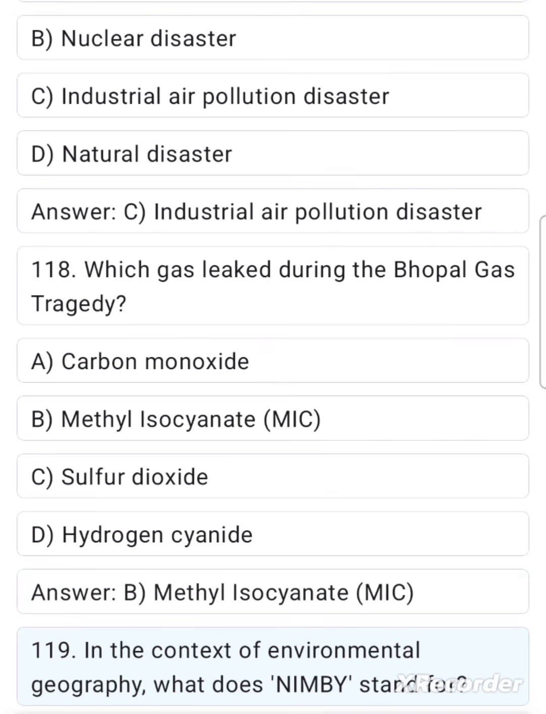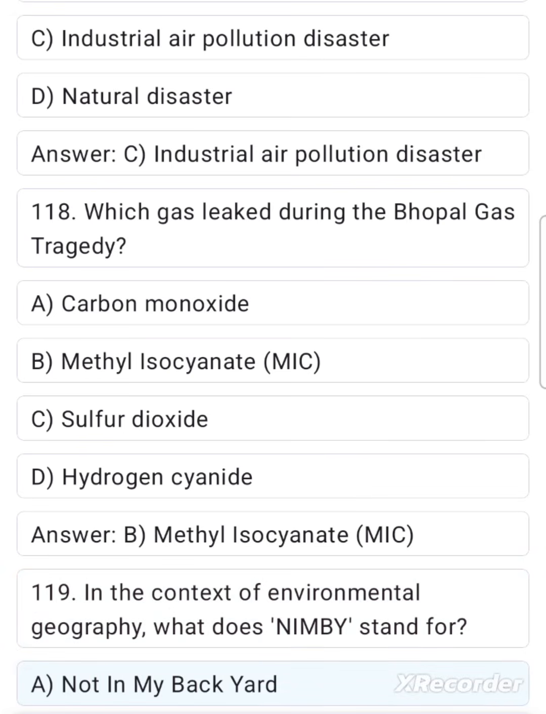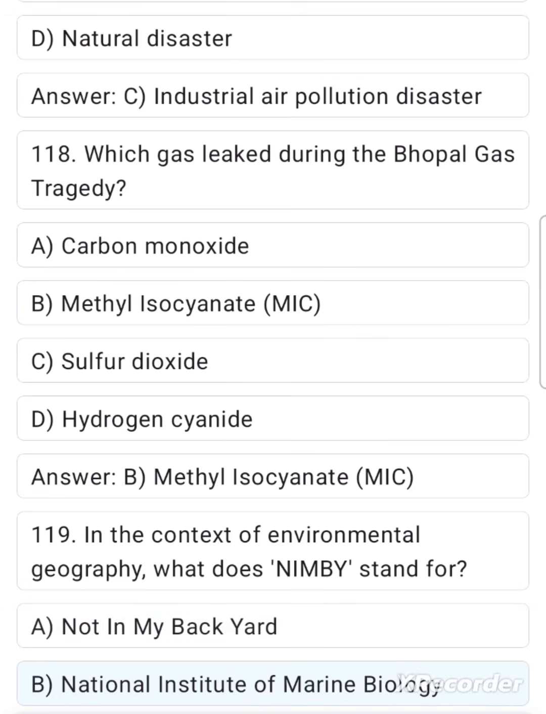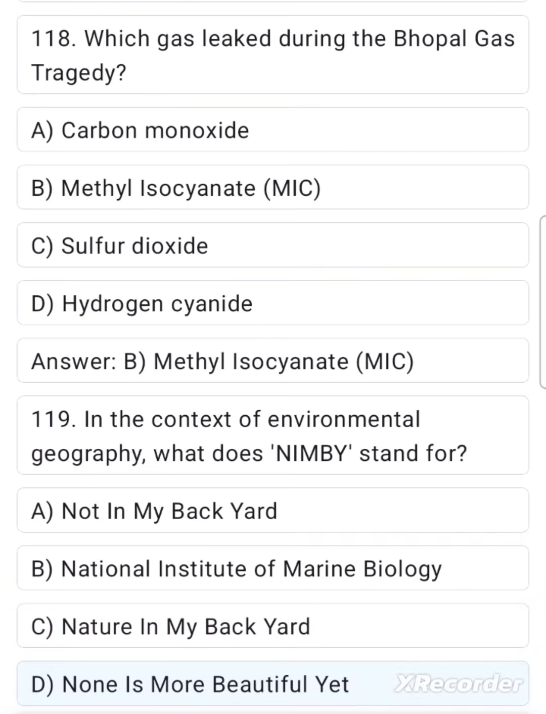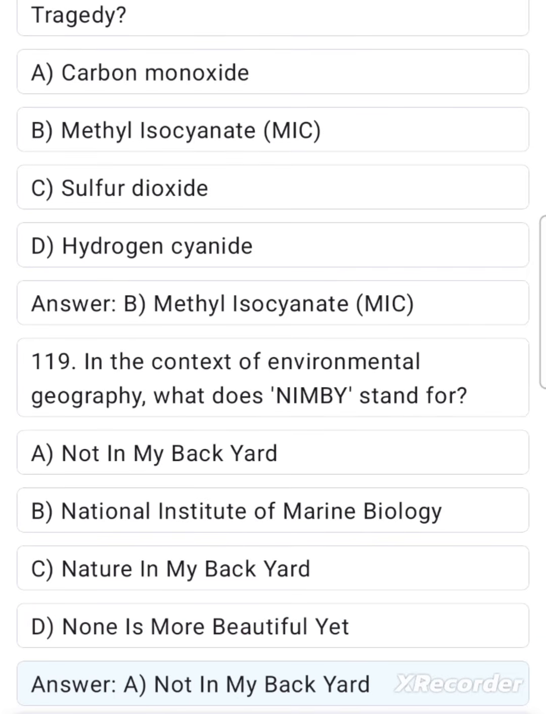119. In the context of environmental geography, what does NIMBY stand for? A. Not in my backyard. B. National Institute of Marine Biology. C. Nature in my backyard. D. None is more beautiful yet. Answer. A. Not in my backyard.